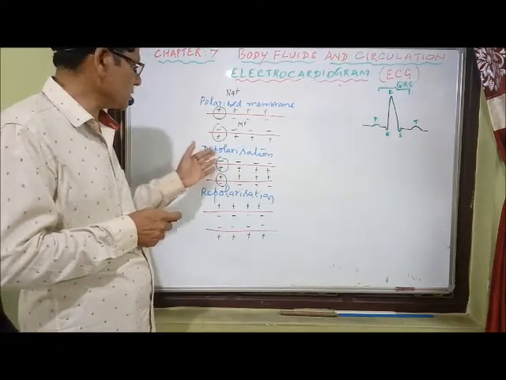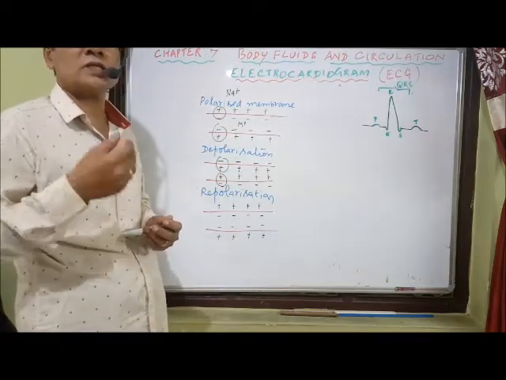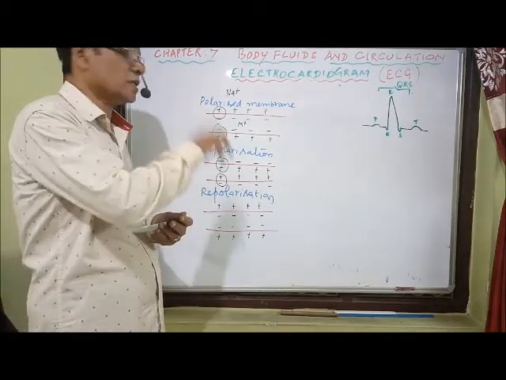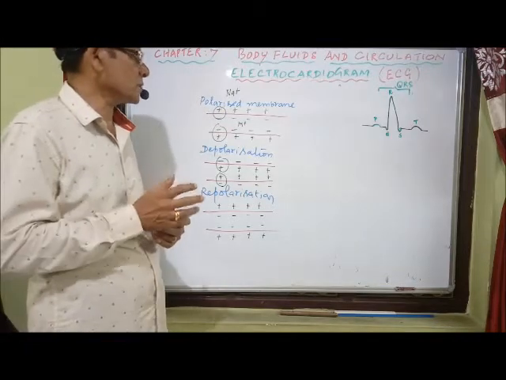So once depolarization occurs, we have the generation of electrical impulses. The generation of electrical impulses by depolarization is known as the action potential. Okay, we'll discuss it further.